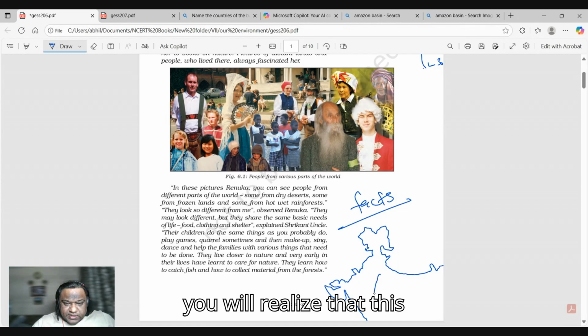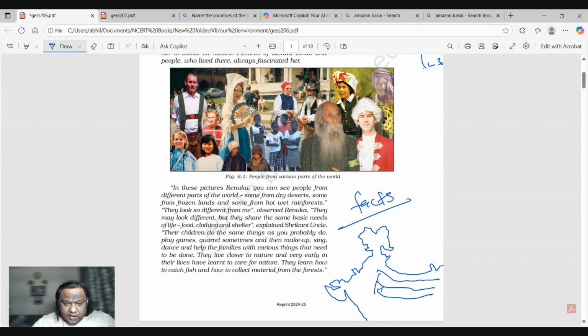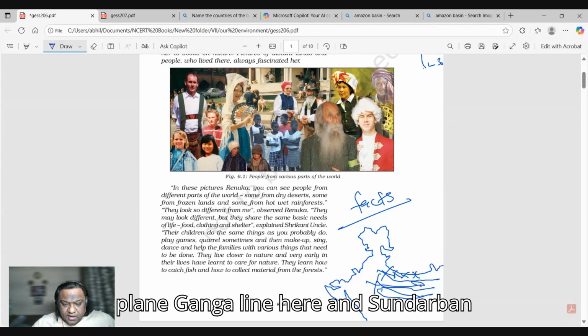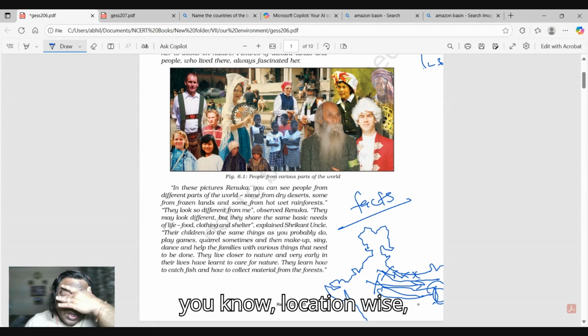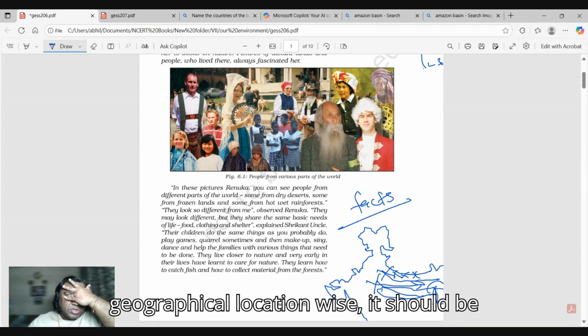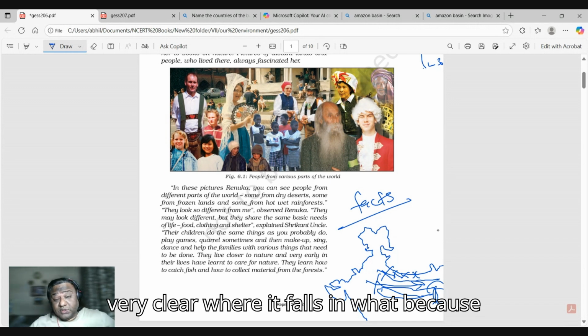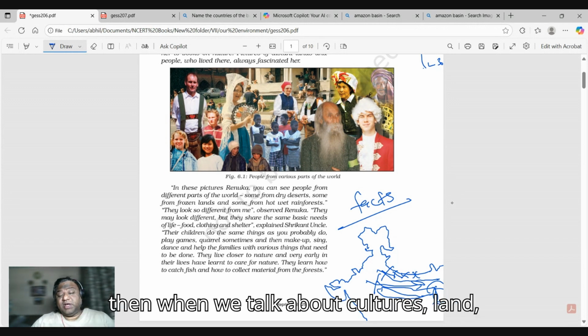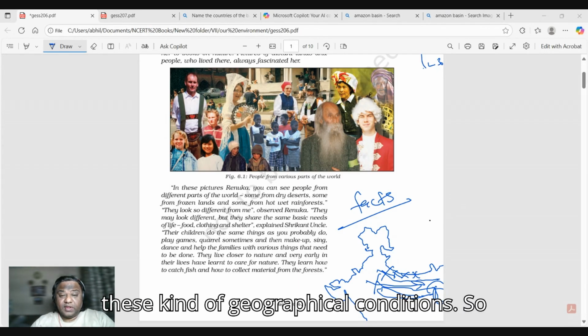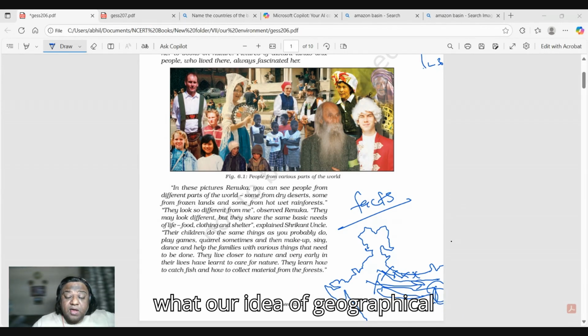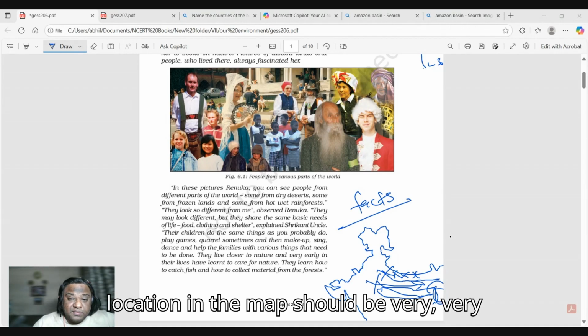You will realize that this Ganga plain has the Himalaya over here, the Ganga plain here, and the Sundarban Delta over here. So this has to be depicted, geographical location wise, it should be very clear where it falls. Because when we talk about cultures and land, everything evolves out of these kinds of geographical conditions. So our idea of geographical location in the map should be very, very clear.